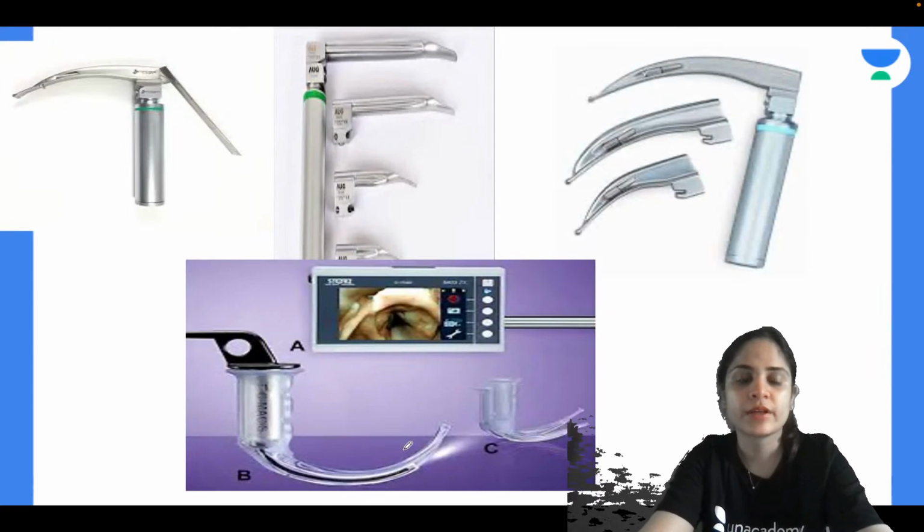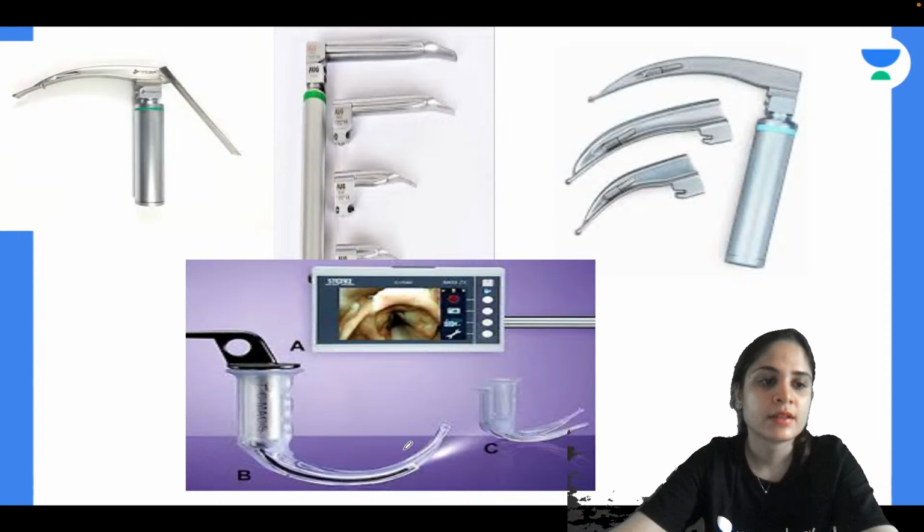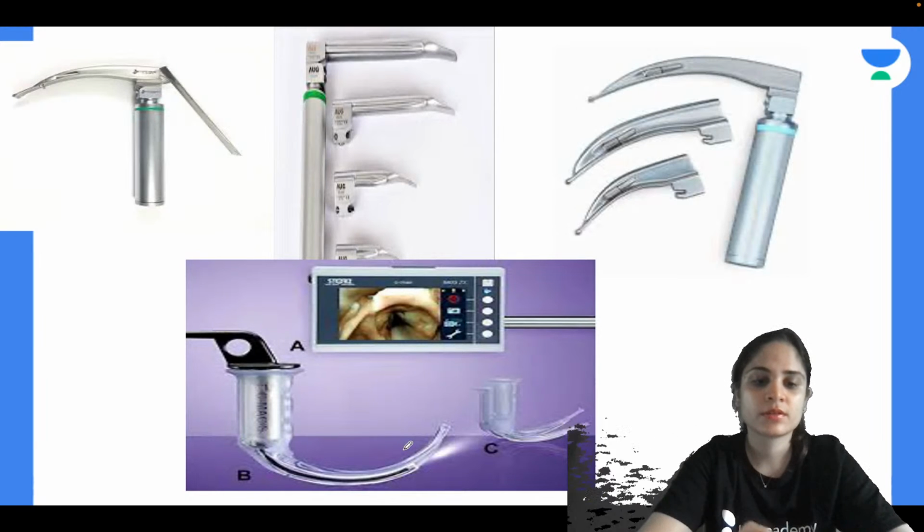Now, moving on to our next set of instruments. Can you guys identify these instruments for me and tell me what is their use?